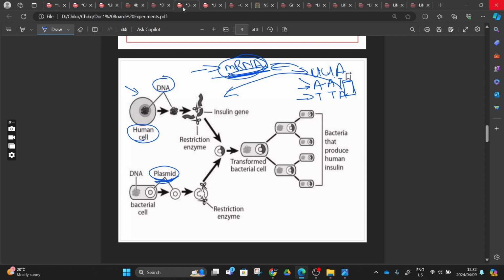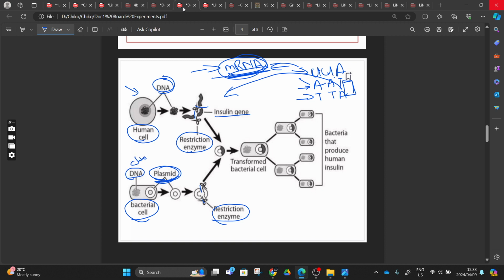Then after that, with the human cell, you remove the DNA. After removing the DNA, you cut it using a specialized enzyme called restriction enzymes, right? You don't have to know the name, just know that these are restriction enzymes, or you can just say enzyme, it will be fine. And then this is an insulin gene, and you have a restriction enzyme cutting the plasmid removed from a bacterial cell.